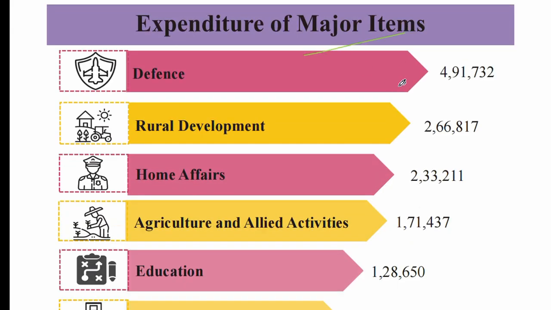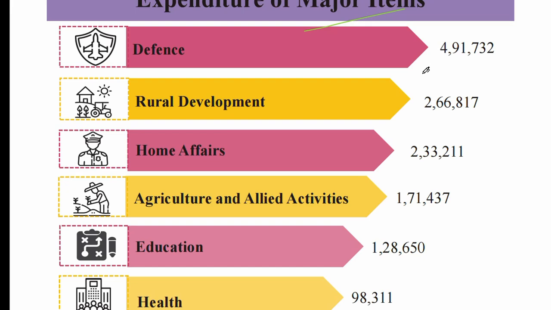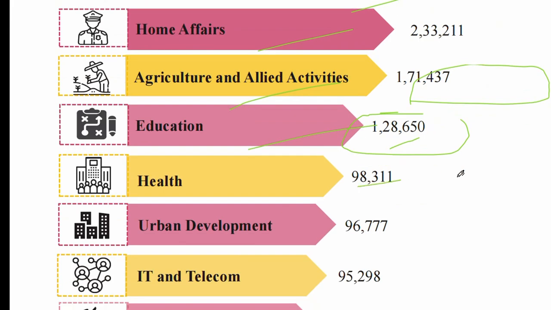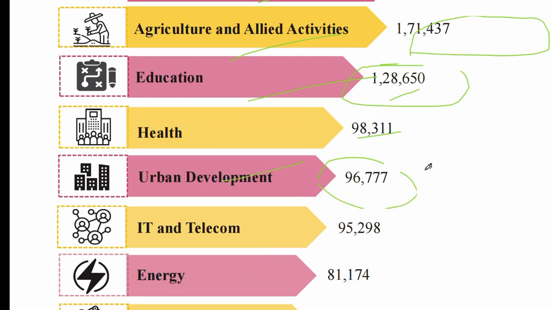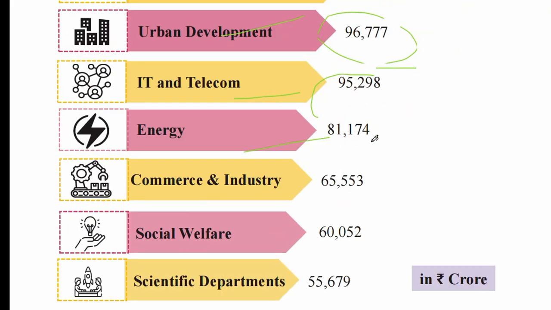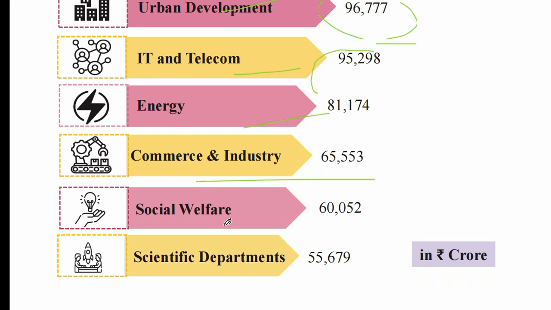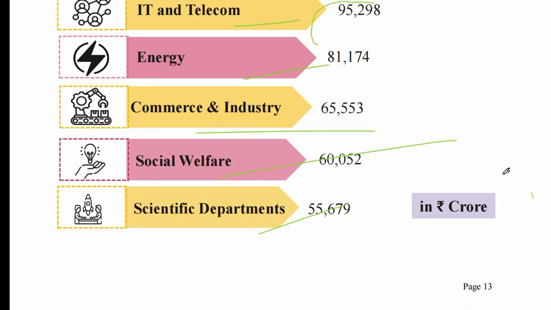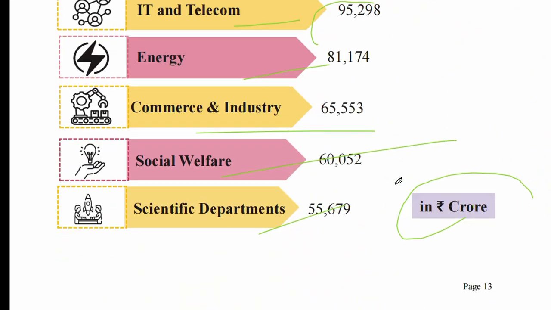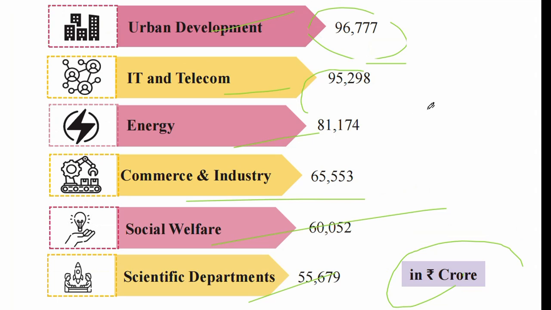And this is expenditure on major items. Defense, government is spending 4 lakh 91 thousand 7,072 crore. Rural development this. Home affairs this. Agriculture and allied activities this. Education 1 lakh 28,650 crore. Health 98,318 crore. Urban development 96,077 crore. IT and telecom 95,298 crore. Energy 81,174 crore. Commerce and industry, social welfare and scientific departments. These are all in crore. This is also important, the expenditure on major items in this budget. This is all about the analysis of the budget.